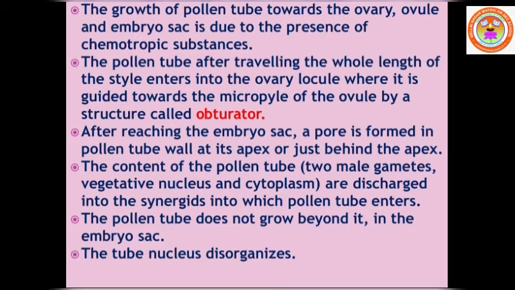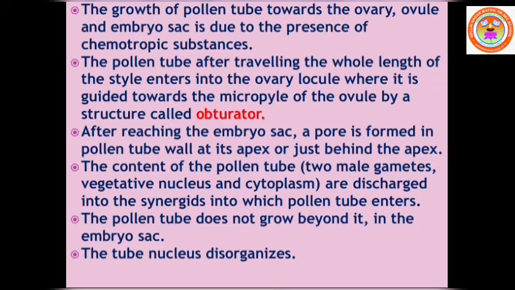After reaching the embryo sac, a pore is formed in the pollen tube wall at its apex or just behind the apex. Apex means tip. So once the tip of the pollen tube reaches the embryo sac, a small hole or opening takes place, either at the tip or just near the tip. The tip of the pollen tube contains what?